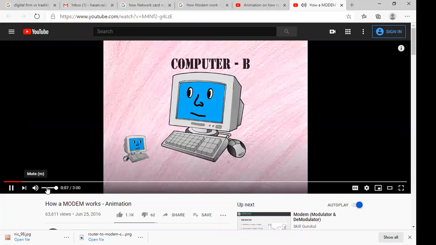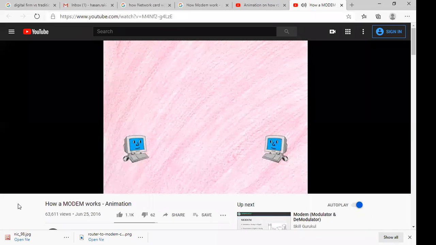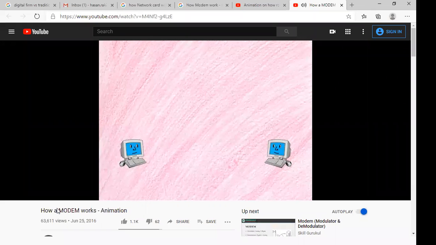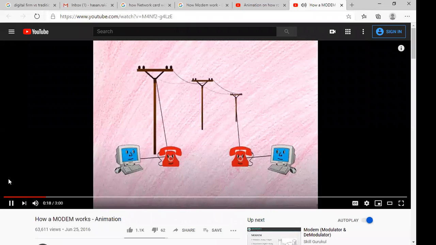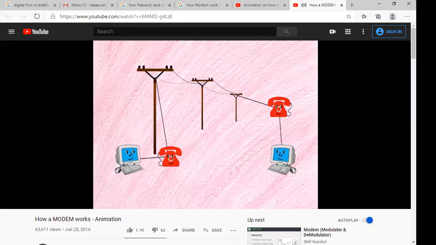Another computer named computer B. If computer A or B wants to send messages to one another, it requires a medium, which is provided by our telephone cables. For a message from computer A to reach computer B is through a series of connections. That is, from computer A to telephone A, and then to the telephone cables, it should be received by telephone B, and then to computer B. But there's a problem in this.